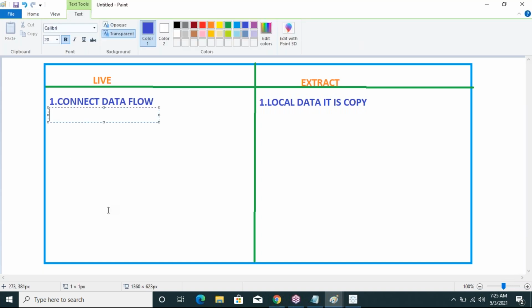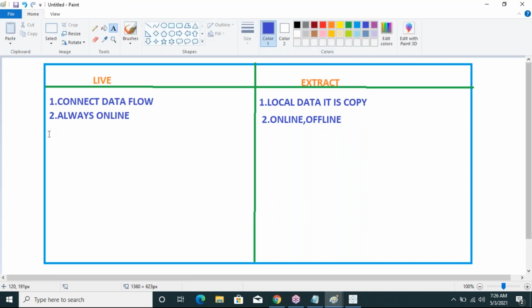So the second point is, the live connection is always in online mode, but the extract connection works both online and offline. And the third point is,